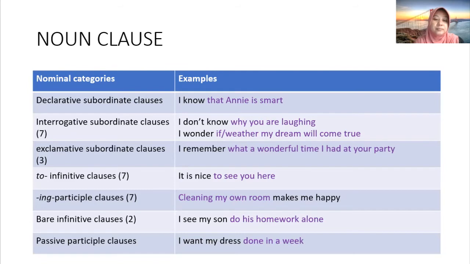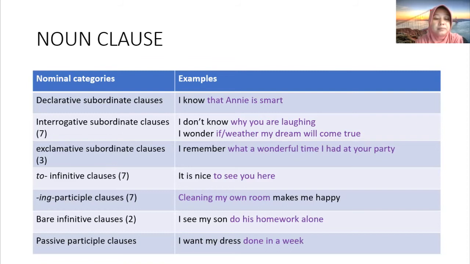And then in participle, using verb ing, cleaning my own room. So there is no subordinator. And also bare infinitive, I see my son do his homework alone. Also no subordinator, but do his homework alone is a noun clause of the sentence.